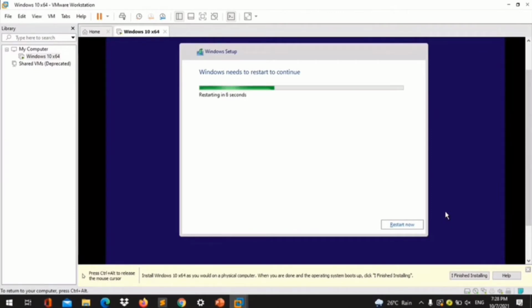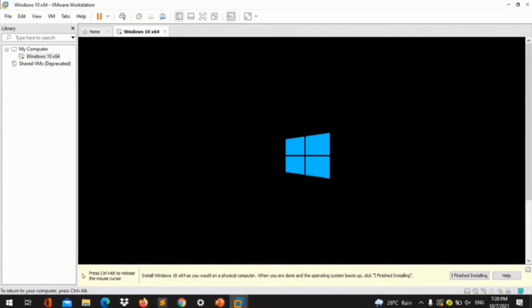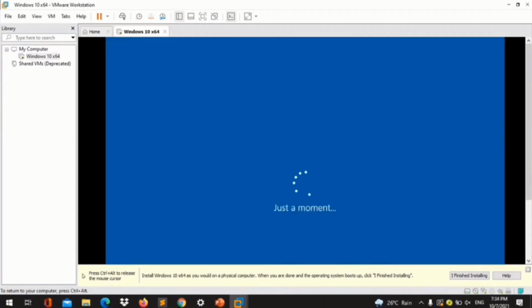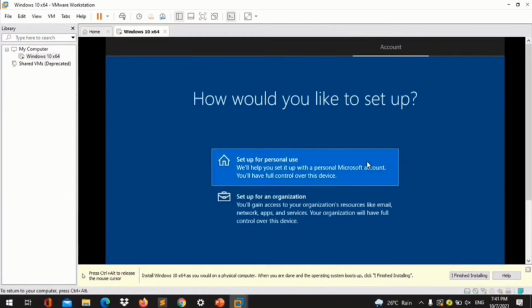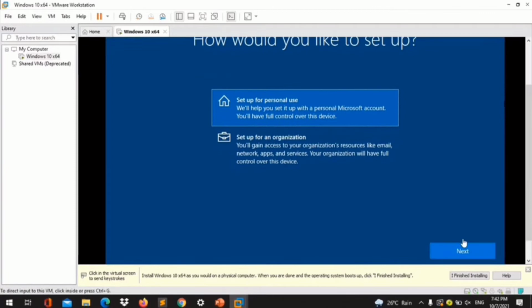There is a restart, so you just have to wait a bit. And then just press Set up for personal use, and then just press Next.